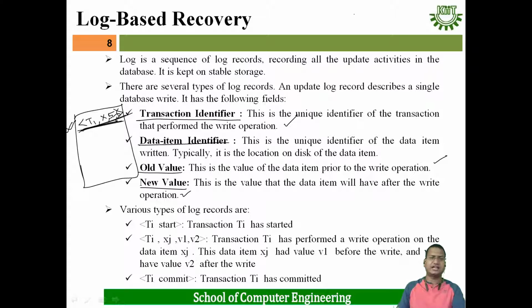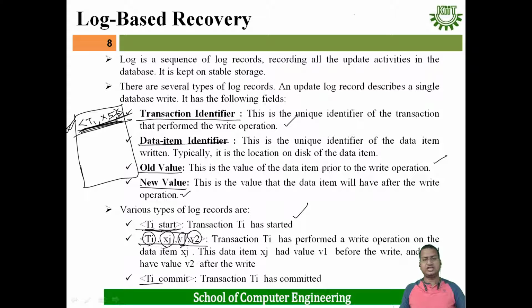Various types of log records are there. This is for the write operation; this is one log. Suppose one transaction Ti has started, then the log record is like this: Ti, the transaction identifier, and start, meaning the transaction has started. Ti start means the transaction has started. This is one record of the log file. Another write operation can be written like this: Ti is the transaction identifier, Xj is the variable on which the write has been done, then V1 is the old value of the variable Xj, and V2 is the new value assigned to the variable Xj.